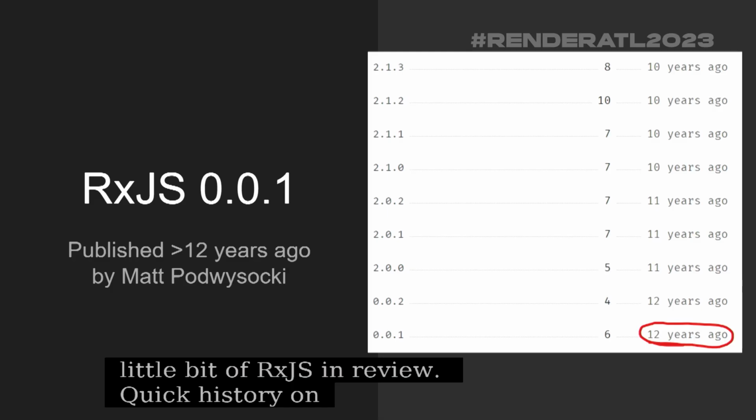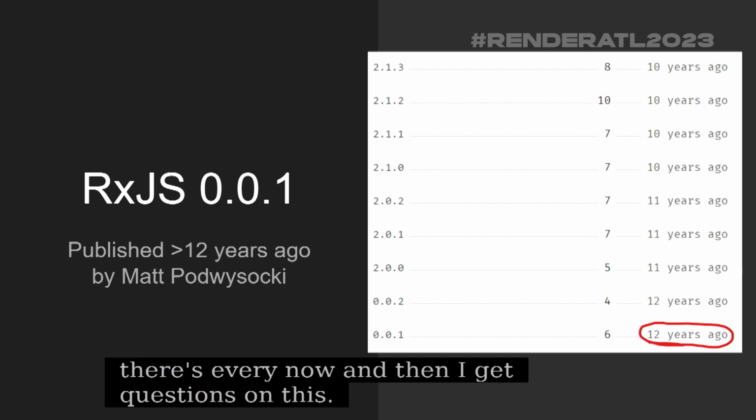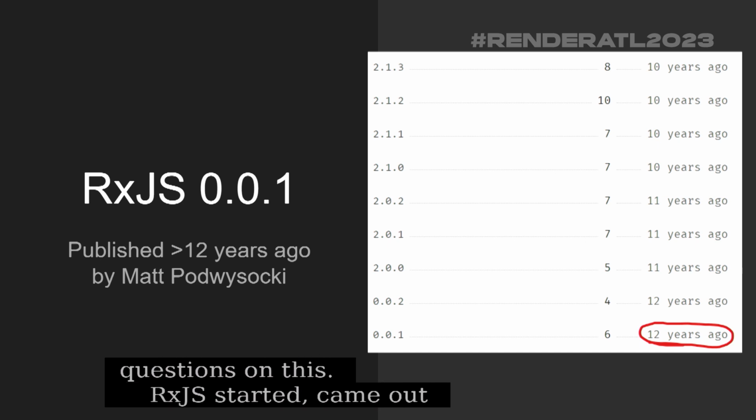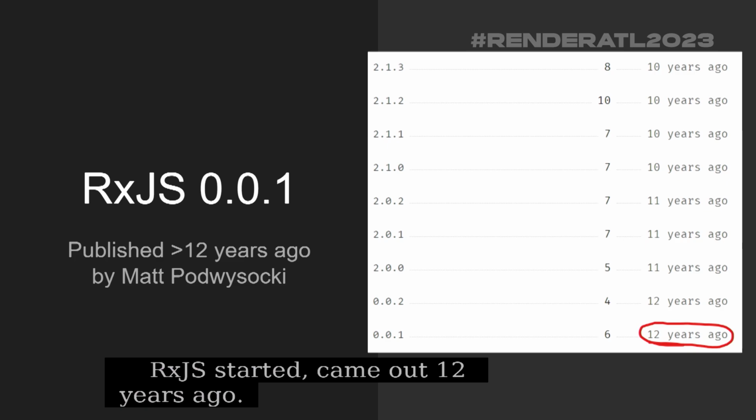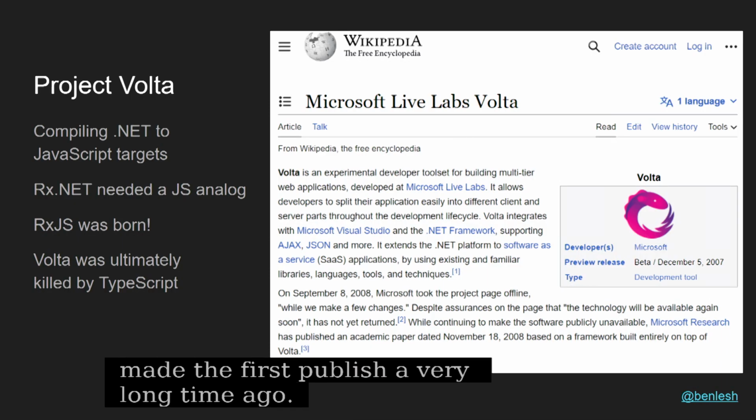But first, I'd like to talk a little bit about RxJS in review, just really some quick history on it, because every now and then I get questions about this. RxJS actually came out 12 years ago. It was published more than 12 years ago by Microsoft, a gentleman named Matthew Podwasaki. He's an amazing guy, made the first publish a very long time ago.